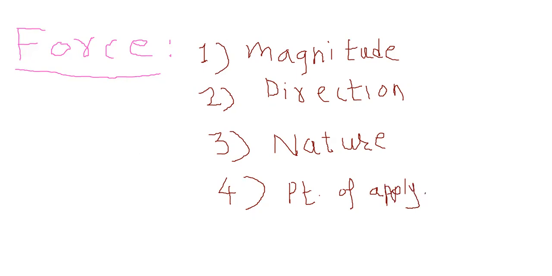Now I will draw one diagram here so that you will understand it. See here, this type of force is the pull force. You are pulling the object at the two ends. So this is the pull force. Now again, I will draw one more diagram. Now, how is this force?